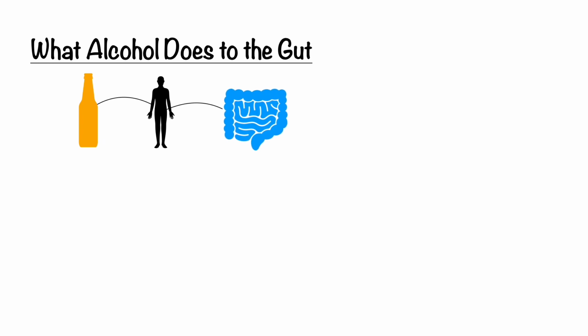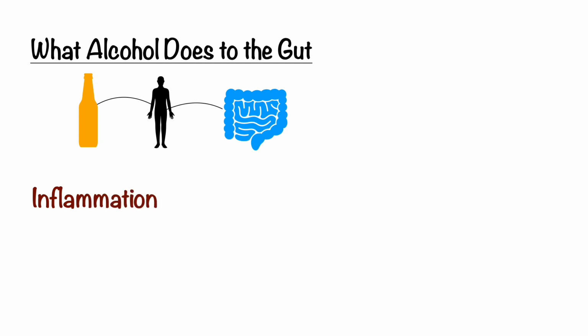Now, before we jump into what application and what phone intervention was used for the students, let's talk about what alcohol does to the gut. Alcohol does a lot of things to the entire body as a whole, especially chronic use of it, but we're focusing in on what it does to the gut in this video. We've all faced some troublesome gut symptoms after a night of drinking, but what does it do in the short term and the long term?